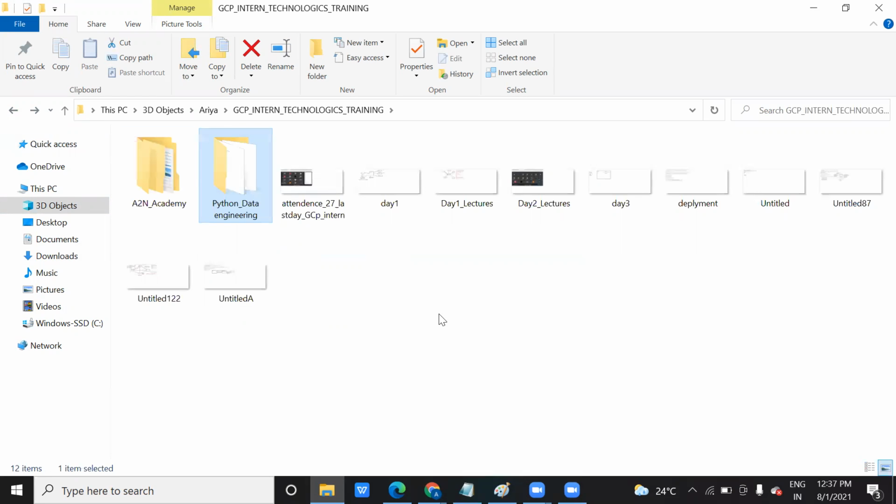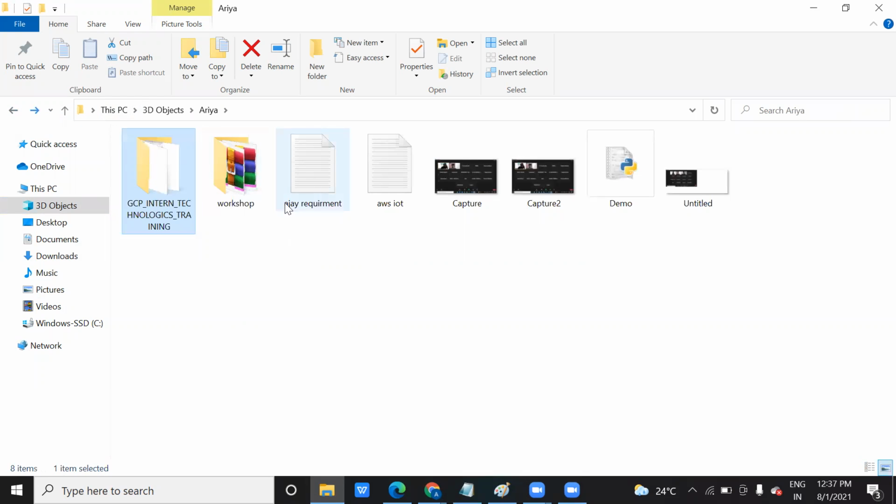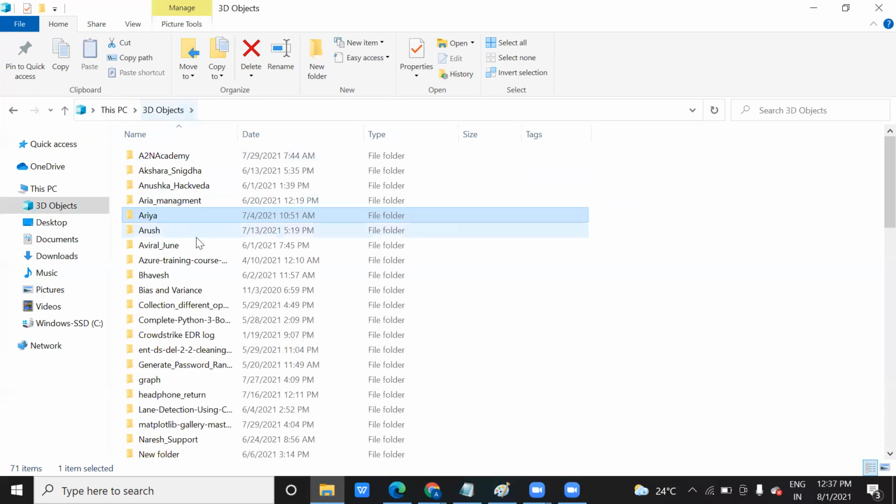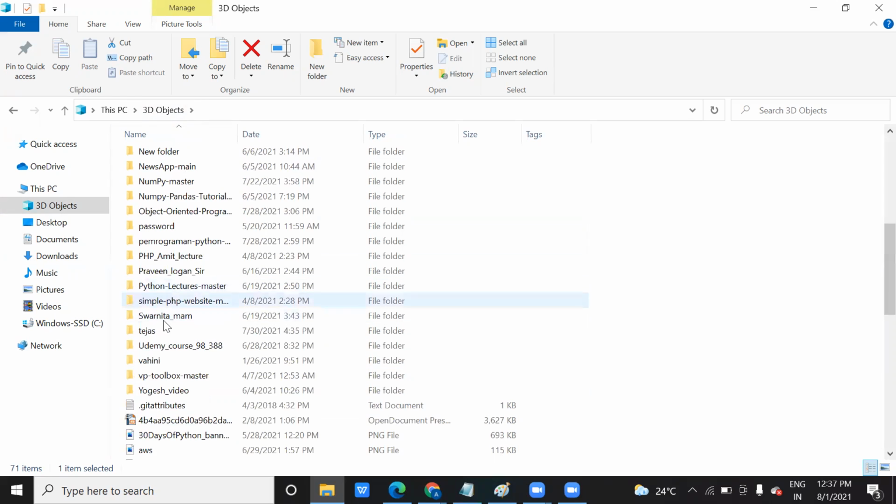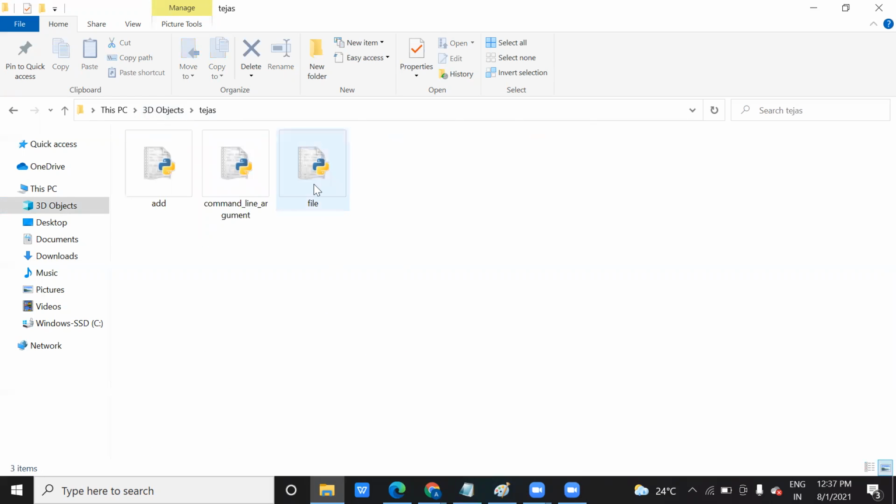Could you send me the resource, the real Python one? Yes, I will share it with you. Just give me a minute, let me check. Okay, in 3D object, I kept it on. Yeah, inside the Tejas folder. Yeah.